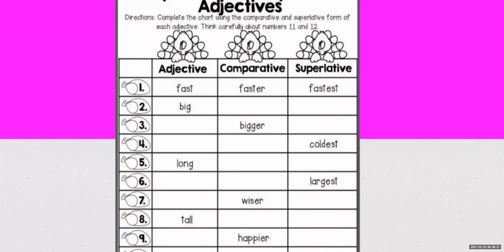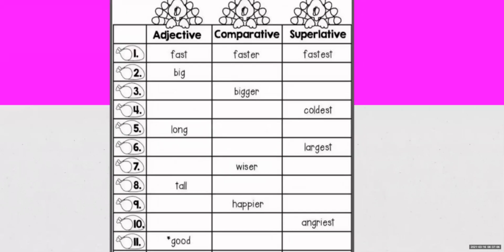Third one is also the same one. See, the fourth one, directly they have given us the superlative form, coldest. So what will be the comparative part? Colder. And what will be the adjective? Cold, colder, coldest. Right? Fifth one, long is there. Long will become longer and longest.